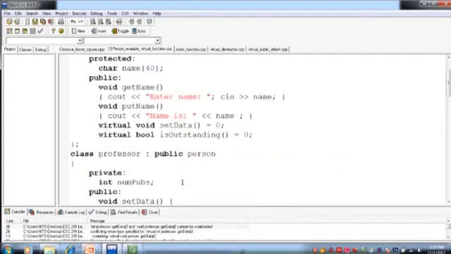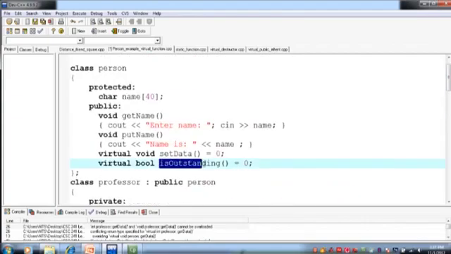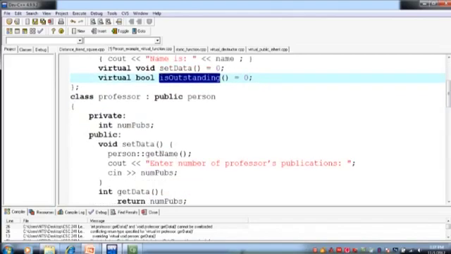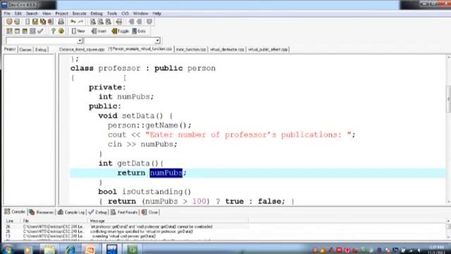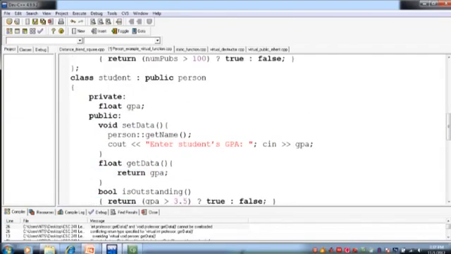Now we have a set data function and is outstanding function that are pure virtual functions in the person class. So set data की हमने definition provide कर दी है, is outstanding की definition provide कर दी है, get data function returns the number of publications of the professor class. ठीक है, इसी तरह से student की class में set data function को override कर दिया, is outstanding को override कर दिया and get data function है जो कि return कर रहा है GPA.